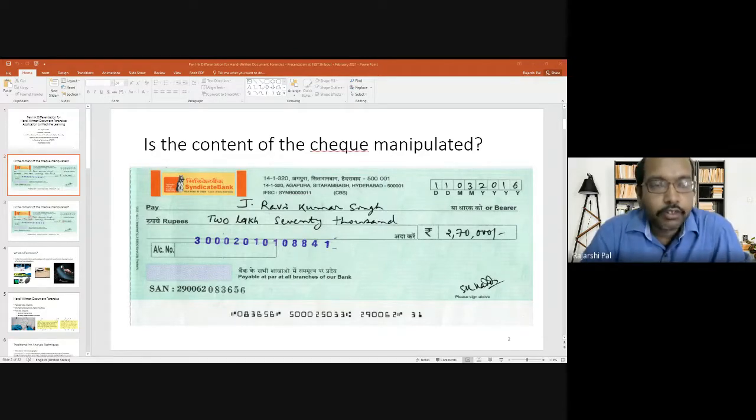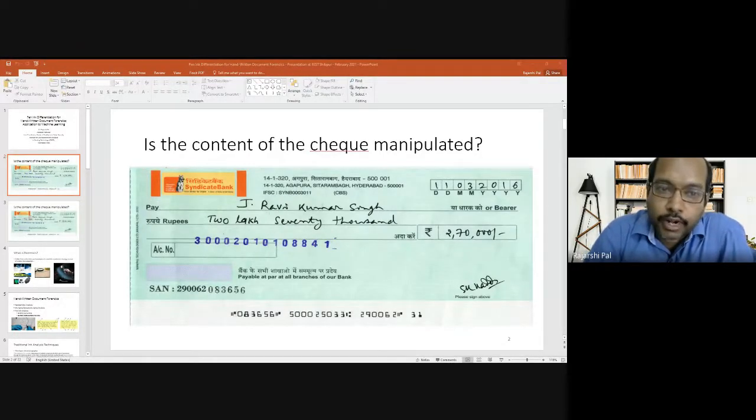So when we speak about forensics, what is forensics? Basically, when any crime happens, investigators start forensic analysis, right? Forensics refers to collection, retention, and analysis of scientific evidence during the course of crime investigation.